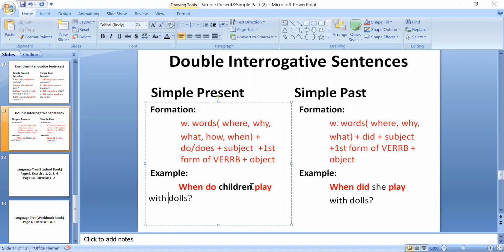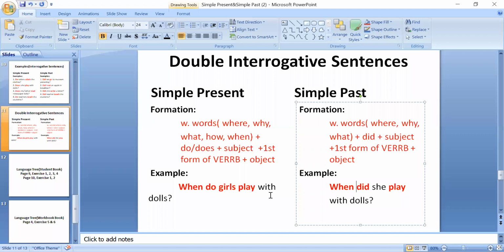Okay, or instead of children, if I write here, when do girls play with dolls? Girls is also plural. So with girls we have used do. With a plural subject we use do. Okay, it was about simple present tense.